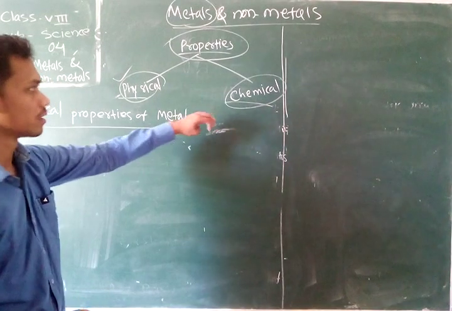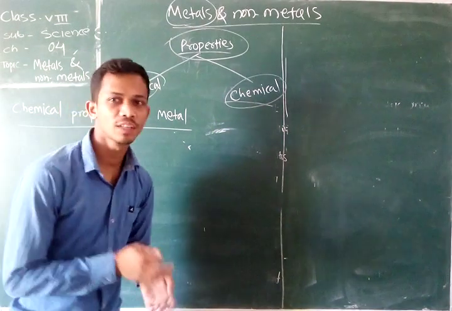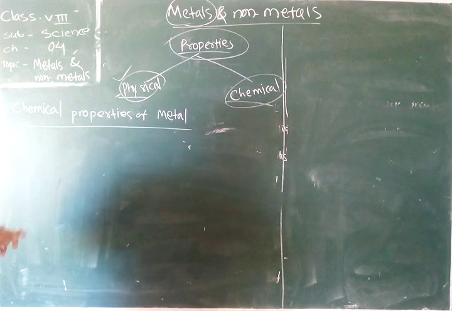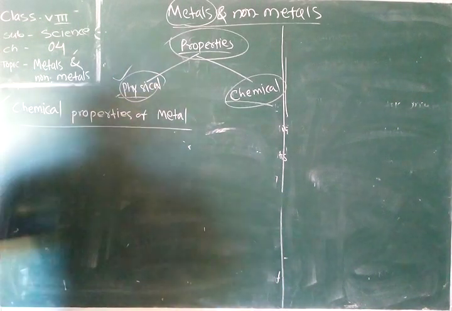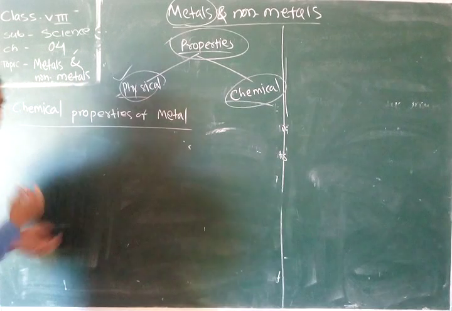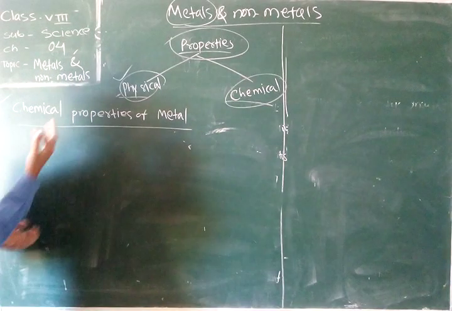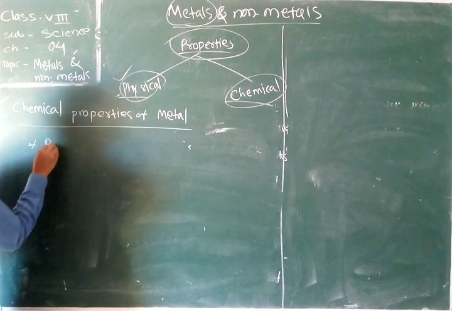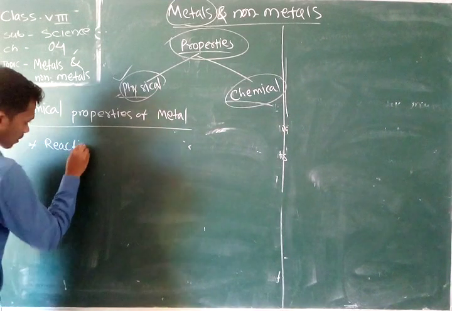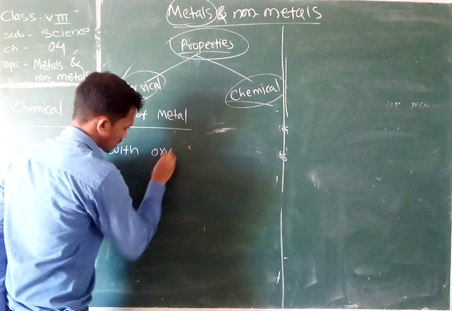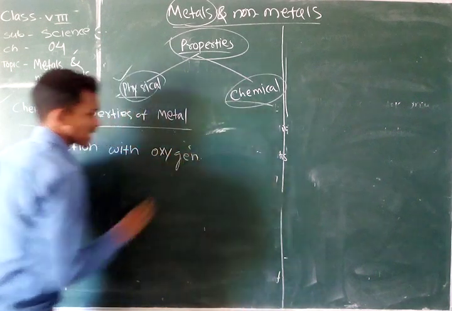Now we discuss the various chemical properties of metals and non-metals. Let's first begin with the metals. Here are the chemical properties of metals. In this, we discuss how metals react with various chemical elements. First, the reaction with oxygen.